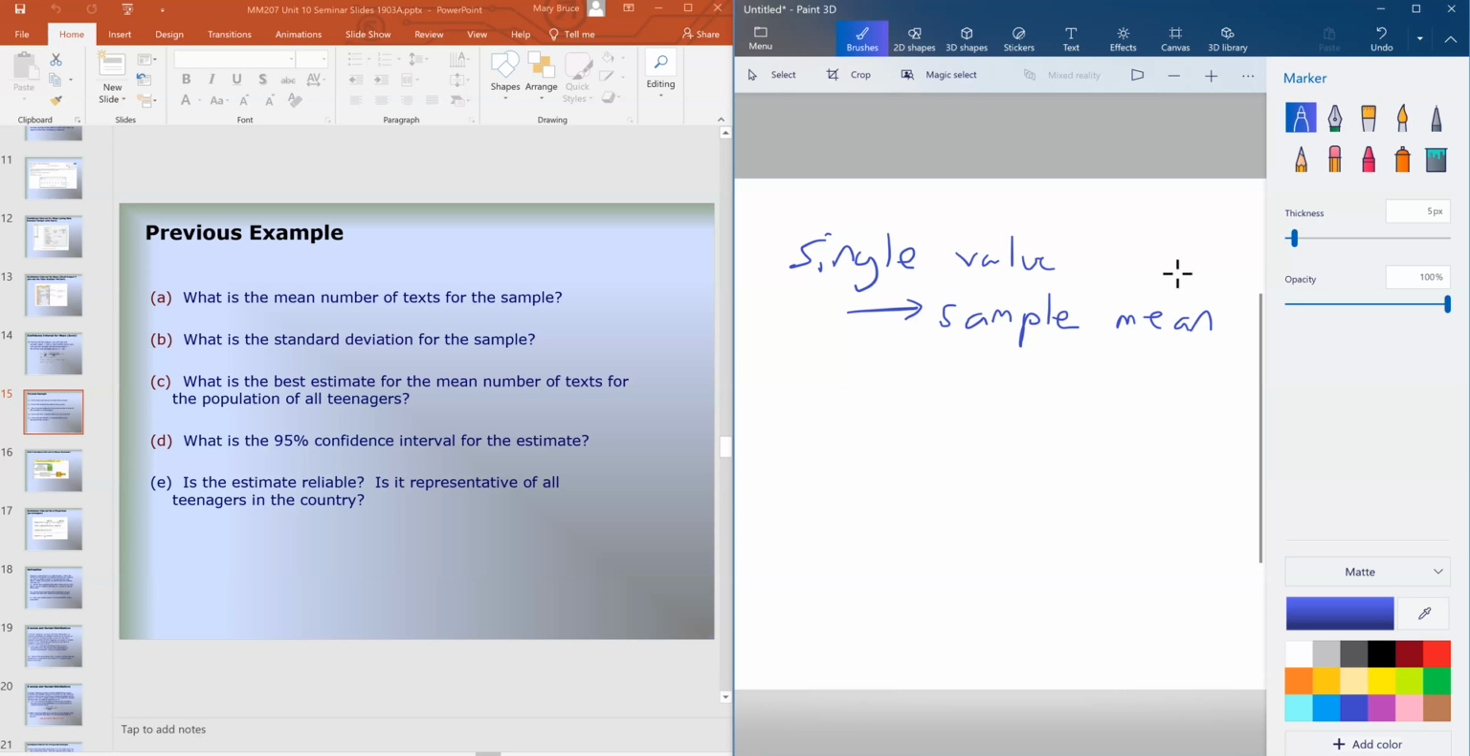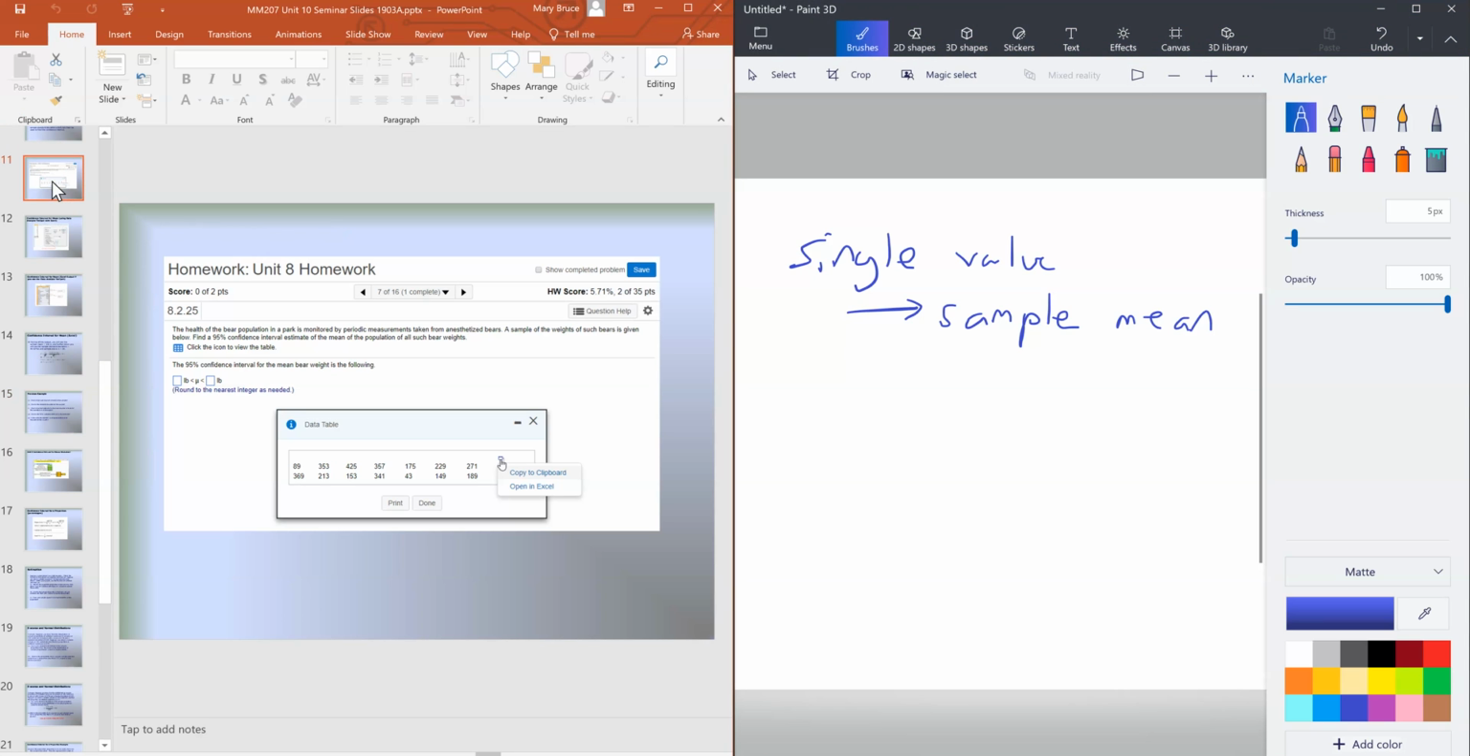Let's see what else. Another one is they may give you raw data. Let me see if I've got one on here like that. Yep. All right, so if you get a question like this, where it's still a confidence interval for means, and you can tell that from the keywords, but when you click on the little table, you get a pop-up and it shows raw data. If that happens, then you want to go to Excel, and remember there's the little icon right here that you click on and then highlight where it says open in Excel.